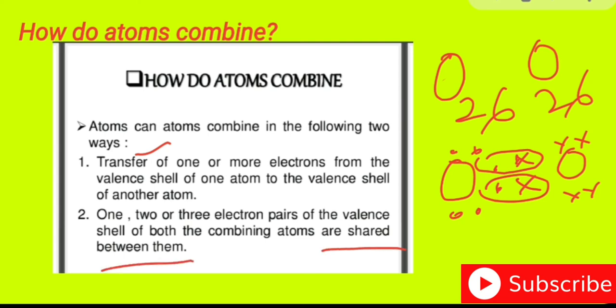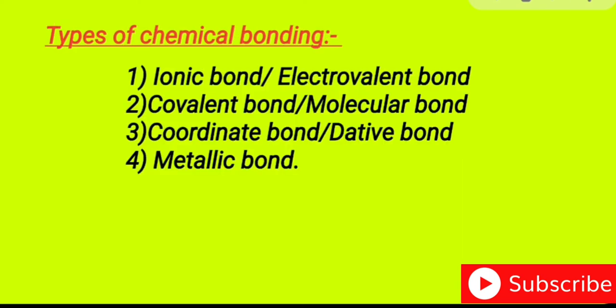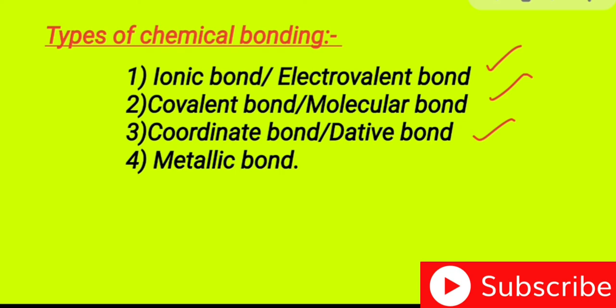On the basis of how atoms combine, we have different types of chemical bond. We have the ionic bond or electrovalent bond, the covalent bond or molecular bond, the coordinate bond or dative bond, and the metallic bond. But children, in your syllabus you have only 3 types of bond: ionic, covalent, and coordinate bond. We will discuss them one by one in my next series video.